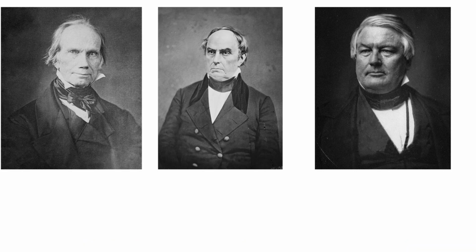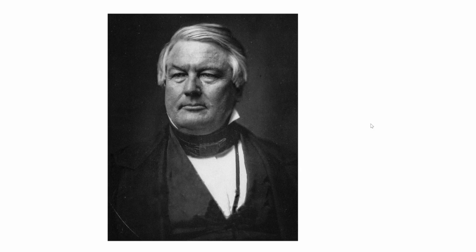The Union Party during the election of 1860 was basically a more moderate version of the Southern Democrats. They were against secession, against leaving the Union, but at the same time they supported basically preserving slavery, and they were willing to compromise over the issue of slavery. Basically, the Union Party was made up of supporters of Henry Clay, Daniel Webster, and Millard Fillmore. Bell himself was a very strong supporter of Millard Fillmore, so his presidency would be somewhat similar to that.